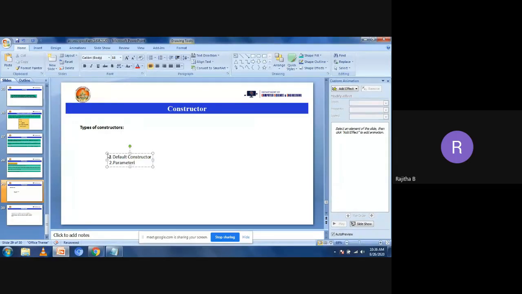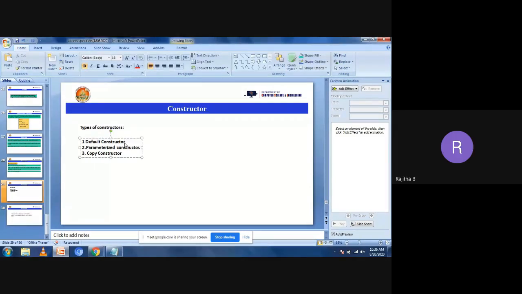And next, the copy constructor. This is the third type of constructor. So these are the types of constructors: default constructor, parameterized constructor, and the copy constructor.